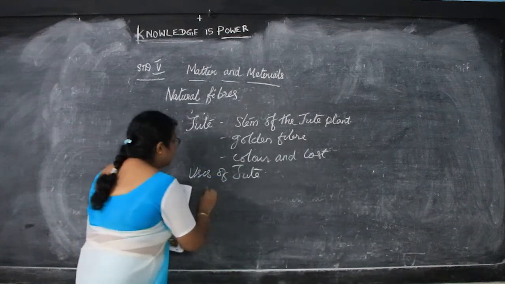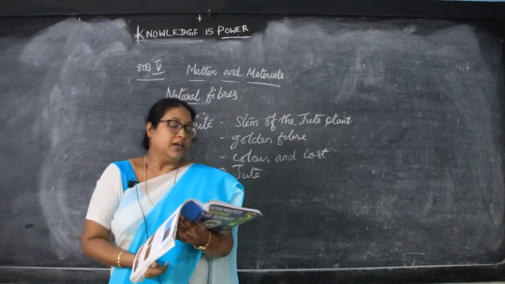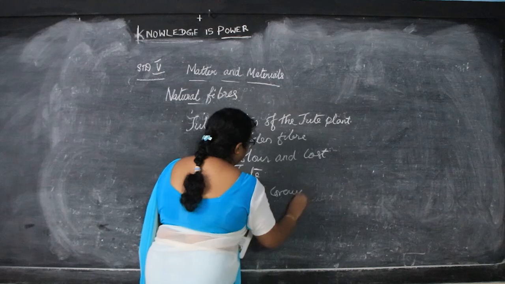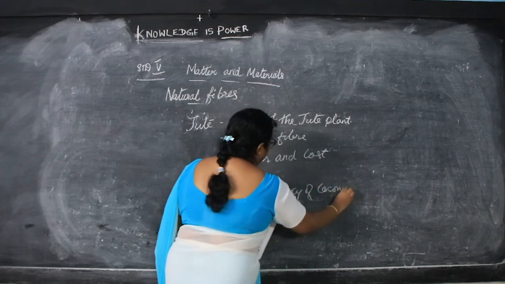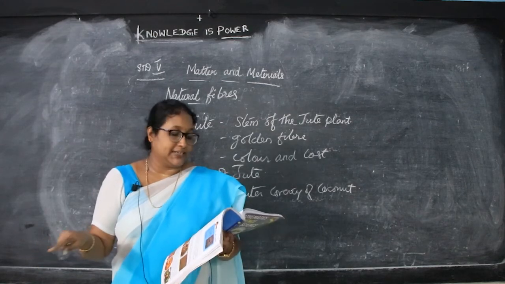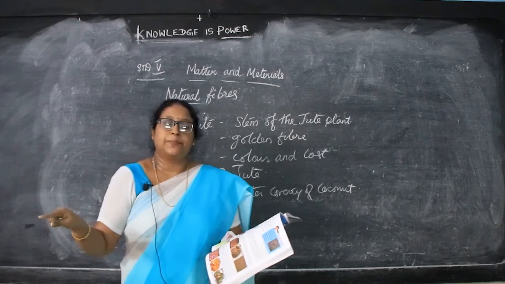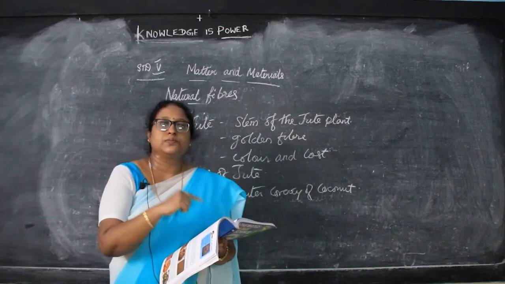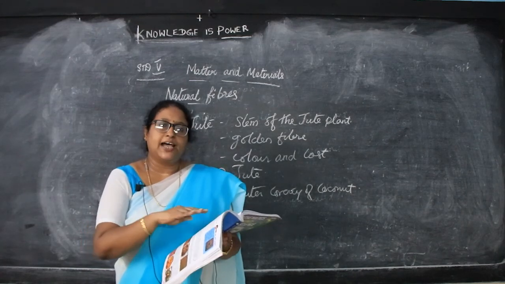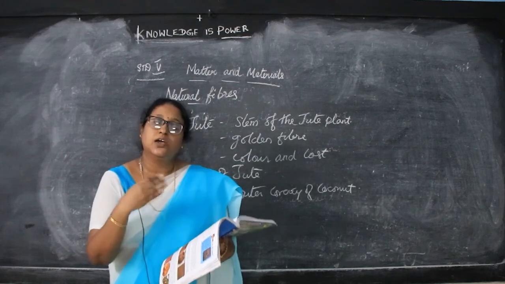Next is coir. Coir is nothing but coconut fiber. It is obtained from the outer covering of the coconut. It is used to make floor mats, door mats, brushes and mattresses. During the summer time they can use a small soft one, and during the winter time the rough one, that is coir inside. So you can change the mattresses. In these mattresses they also use coir.